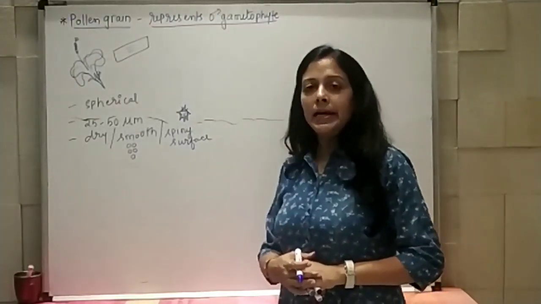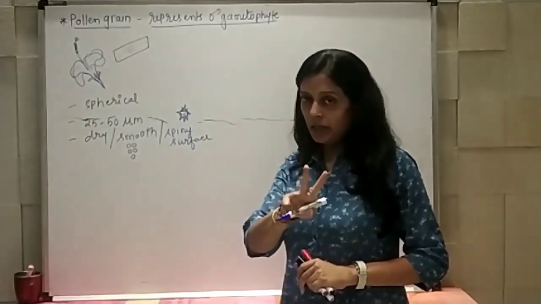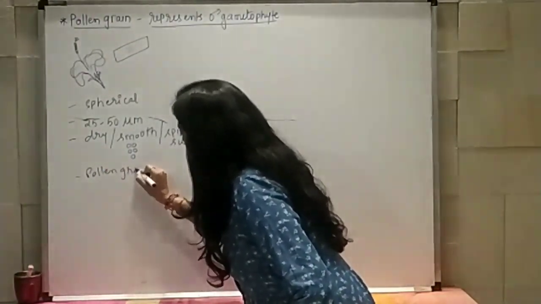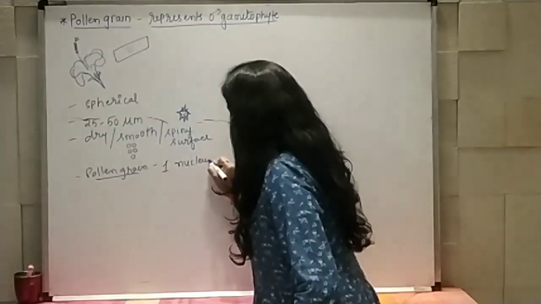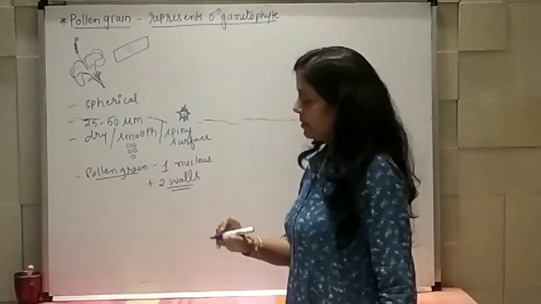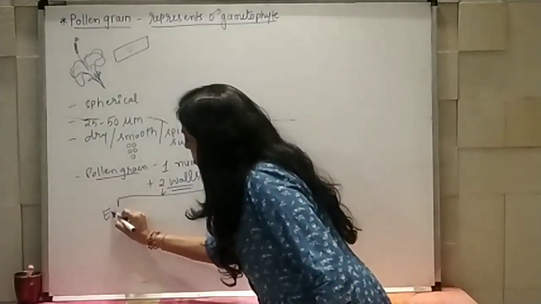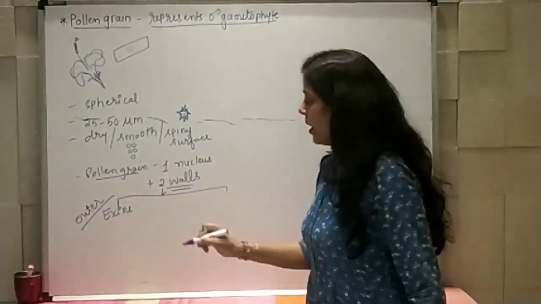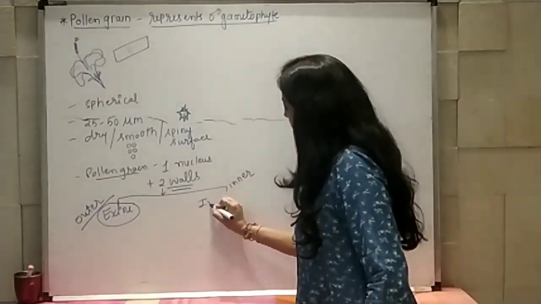This pollen grain has one nucleus and two outer layers. Right? So pollen grain has one nucleus and two walls. These two walls are known as, the outermost is known as exine, and the innermost is known as intine.